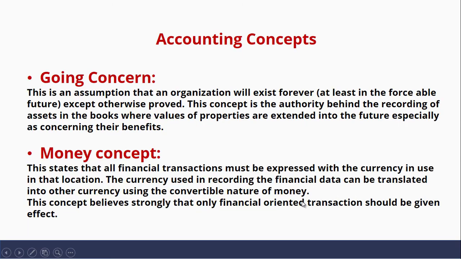All right. So let's look at the other one, which is going concern concept. Going concern concept states that a business organization prepares accounts with the assumption that it will continue to exist for the foreseeable future, which means it exists till perpetuity, forever. That is why at the end of accounts, we have balance carried down and balance brought down. The reason we have balance carried down is that we don't plan to end the account because the business continues into the foreseeable future.